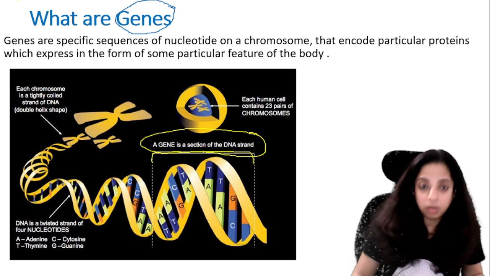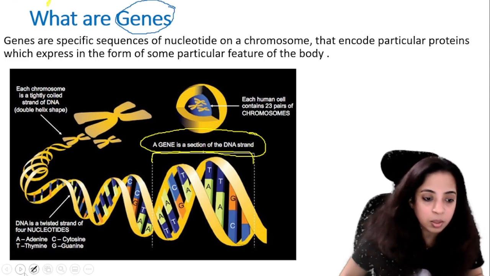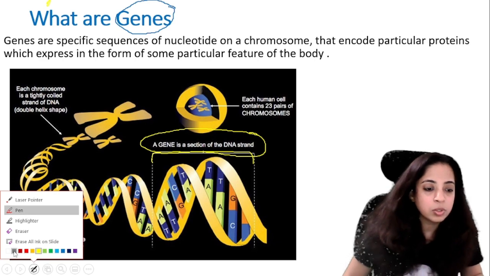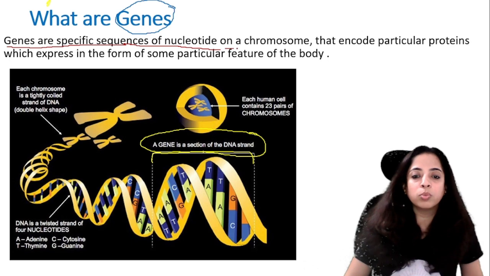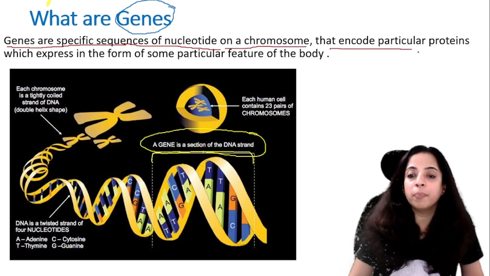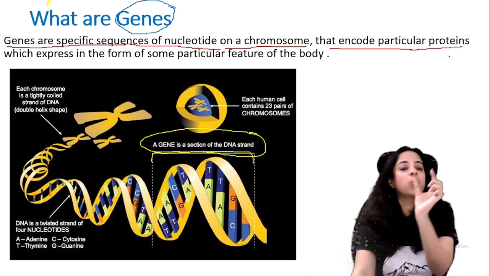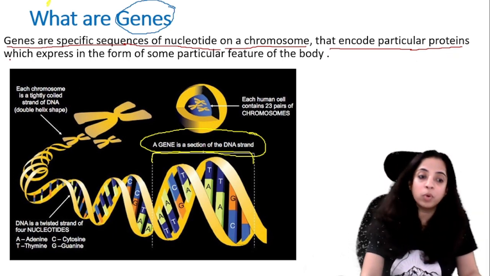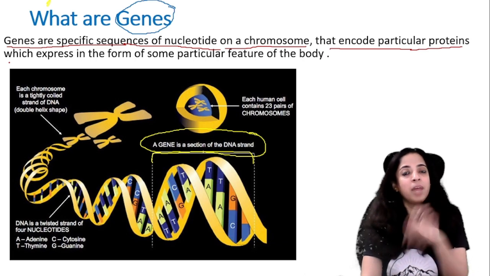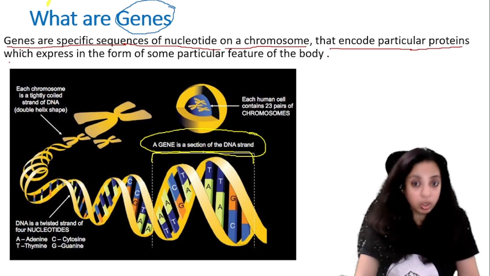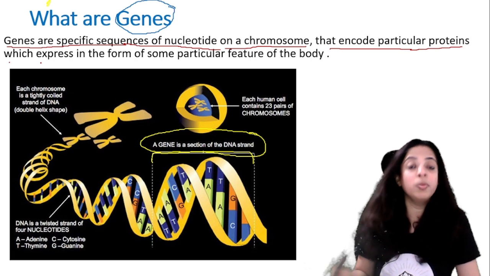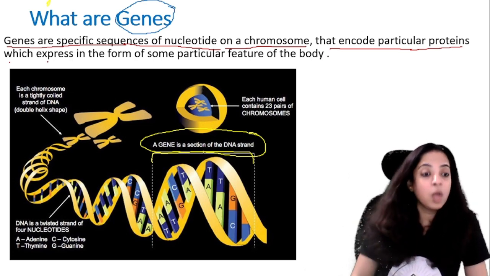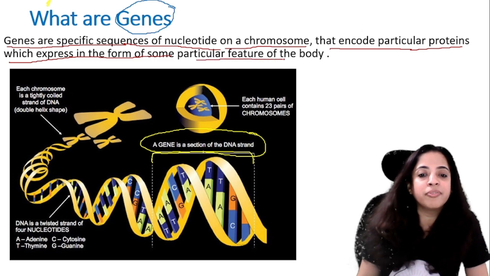See here, wait, let me change the color. So what are genes? Genes are a specific sequence of nucleotides on a chromosome that encodes a particular protein. So if there is a particular sequence, it will encode a particular protein. Now how does this express? Express means how it appears. So I will again repeat. Genes are the specific sequence of nucleotides on a chromosome that encodes a particular protein which is expressed in the form of some particular feature of the body.